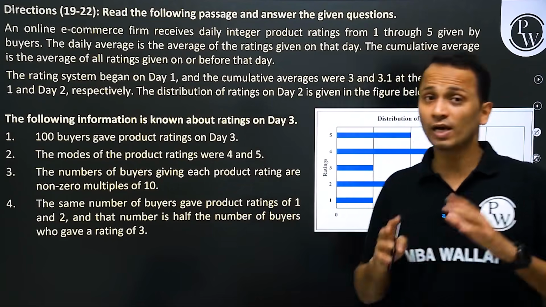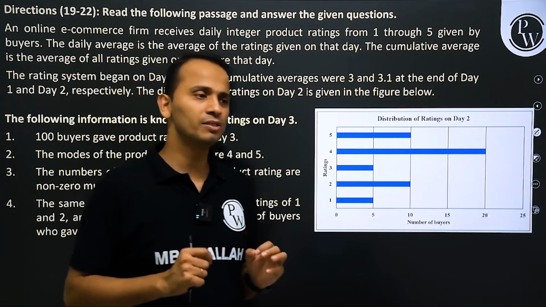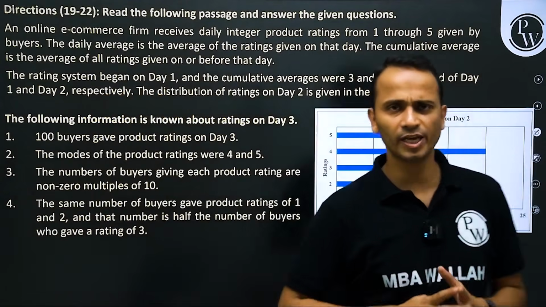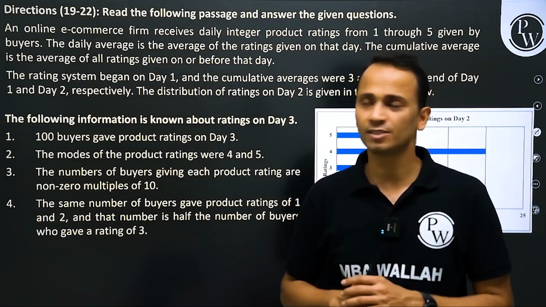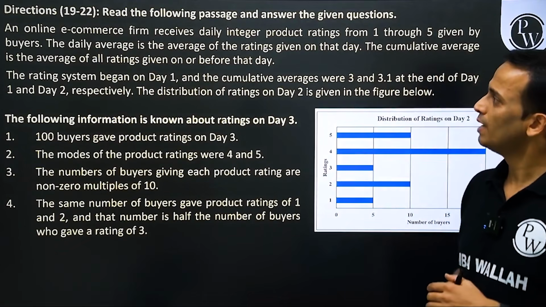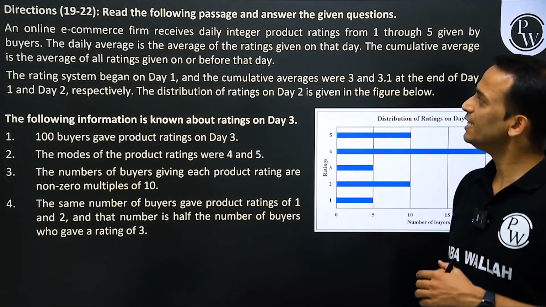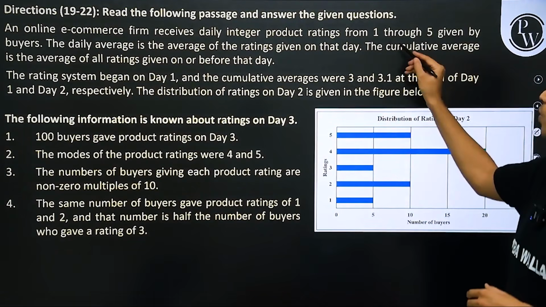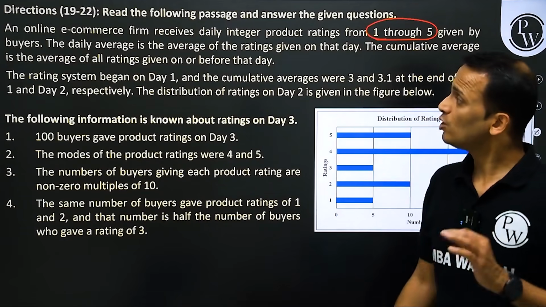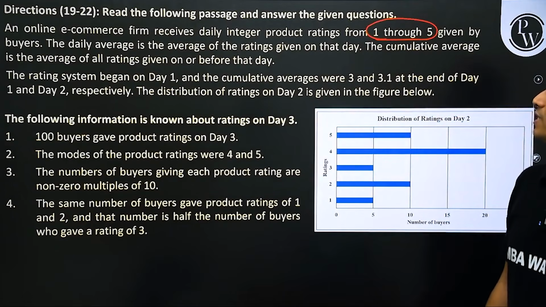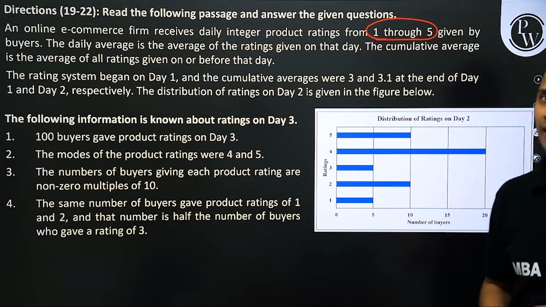Even if you are average, a little above average in dealing with numbers, in dealing with averages, then you will be able to do this set in less than 8 minutes. Let's read it through. An online e-commerce firm receives daily integer product ratings 1 through 5, given by the buyers.